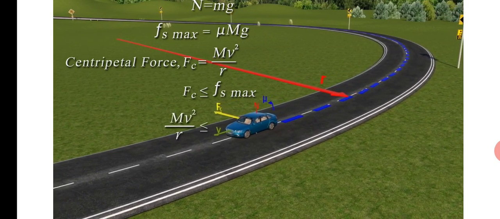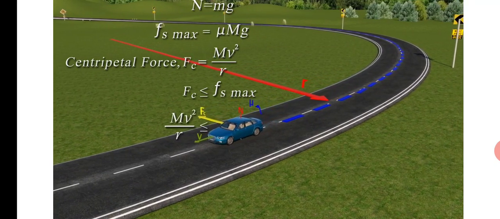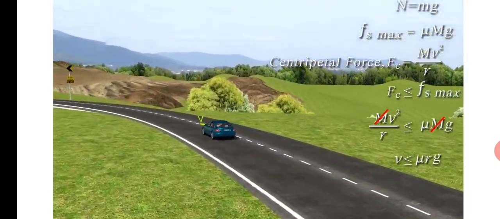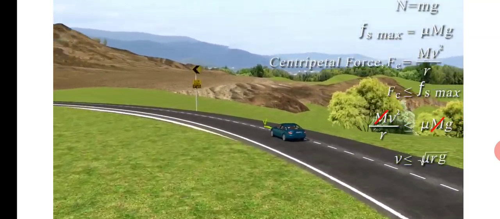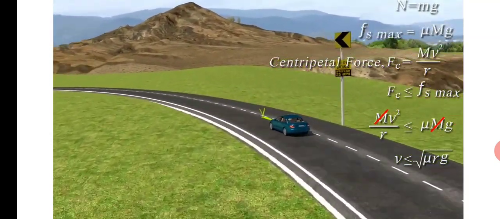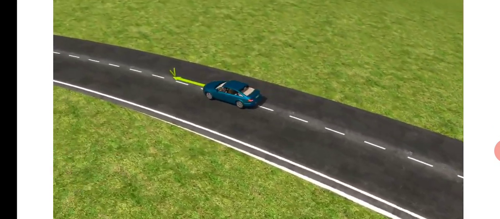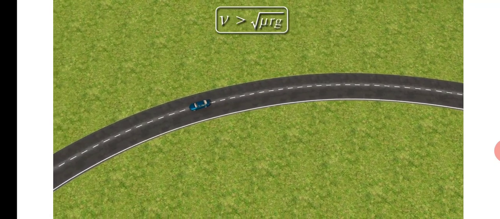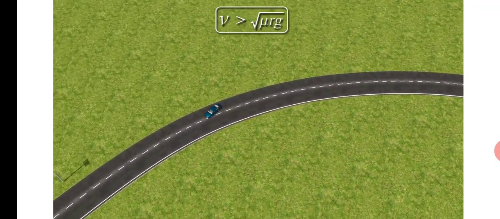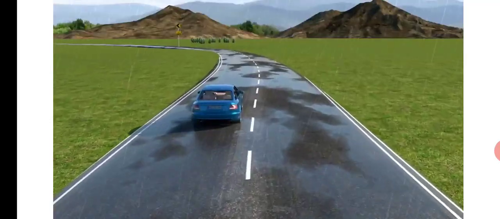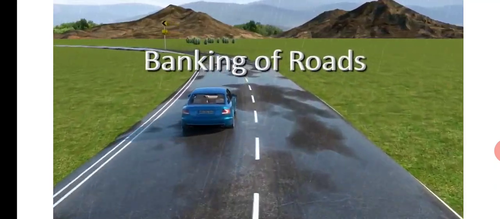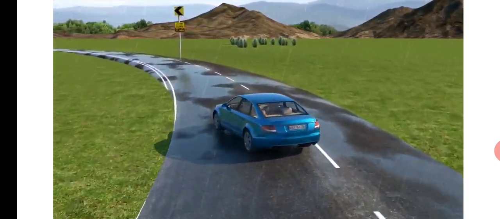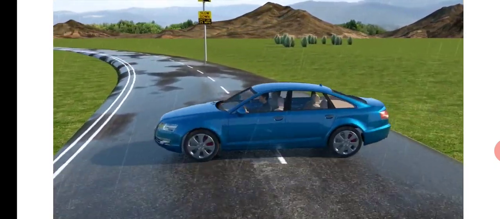So it means that m v square upon r is less than or equal to mu mg, which implies that m gets cancelled. v is less than or equal to under root mu r g. So when this car is moving with a speed under root mu r g, then it is safe. But if the speed is greater than under root mu r g, it skids off. During the rainy season, or suppose oil spreads, then if the speed is exceeded, it will skid in this way.